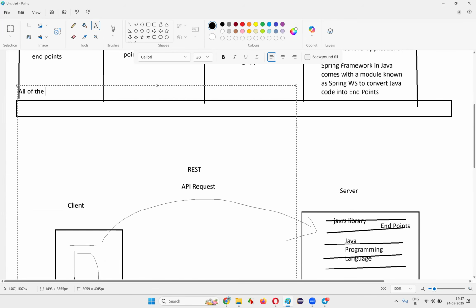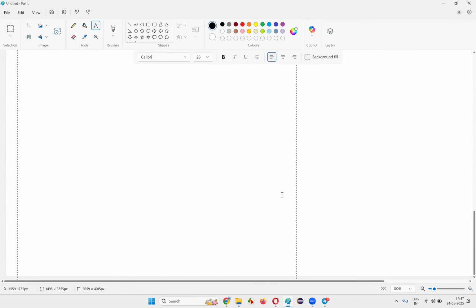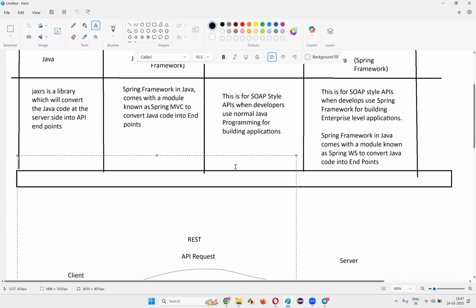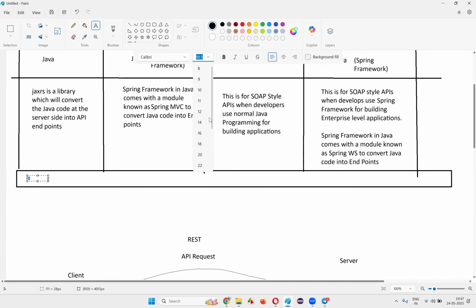Okay, something has gone wrong. It's gone completely down. I don't know. Okay, this will not come through. I'll delete this and write again. The size got decreased somehow.